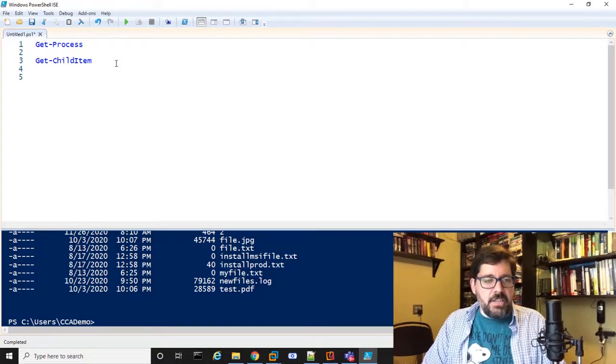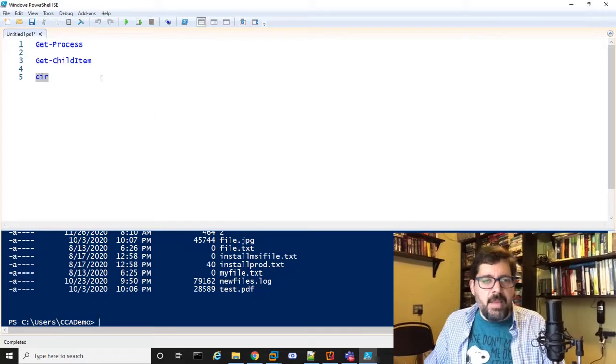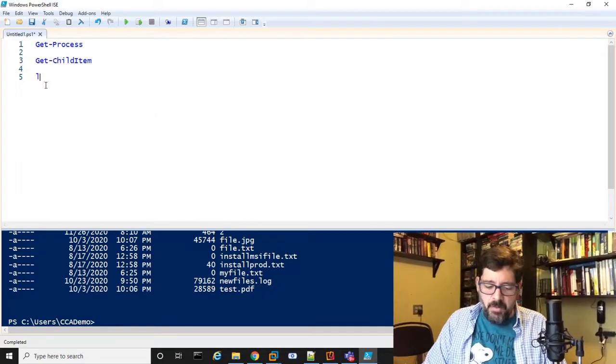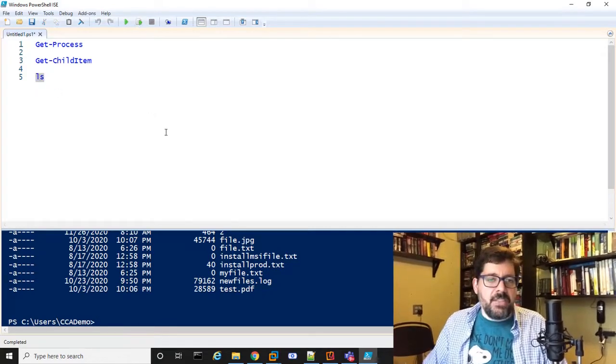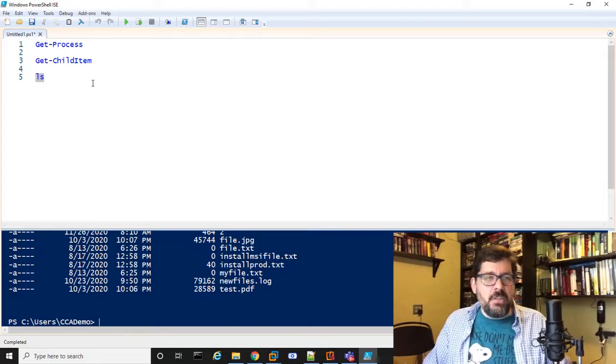As another example, I just want to show you this as well. Like a lot of things in PowerShell, Get-ChildItem is the official commandlet, but you could also just type dir and it does the same thing. It's very similar to the dir command in a DOS prompt. And if you're familiar with Linux, you might use the ls command instead. Not only is the output exactly the same, but ls and dir are really aliases to Get-ChildItem. So you could use Get-ChildItem or you could use ls or dir.